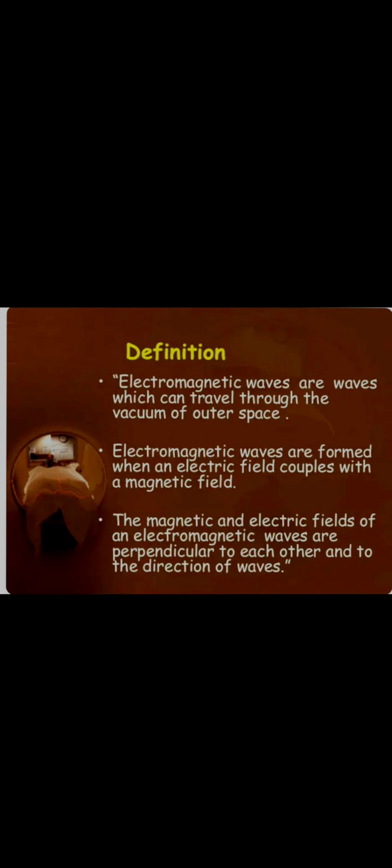Similarly, in a moving magnetic field the flux changes, and that flux will induce an EMF. So the changing magnetic flux will induce EMF. Similarly, a moving charge will produce an electric field. So both of them are responsible for the production of each other. This is what electromagnetic wave production is.